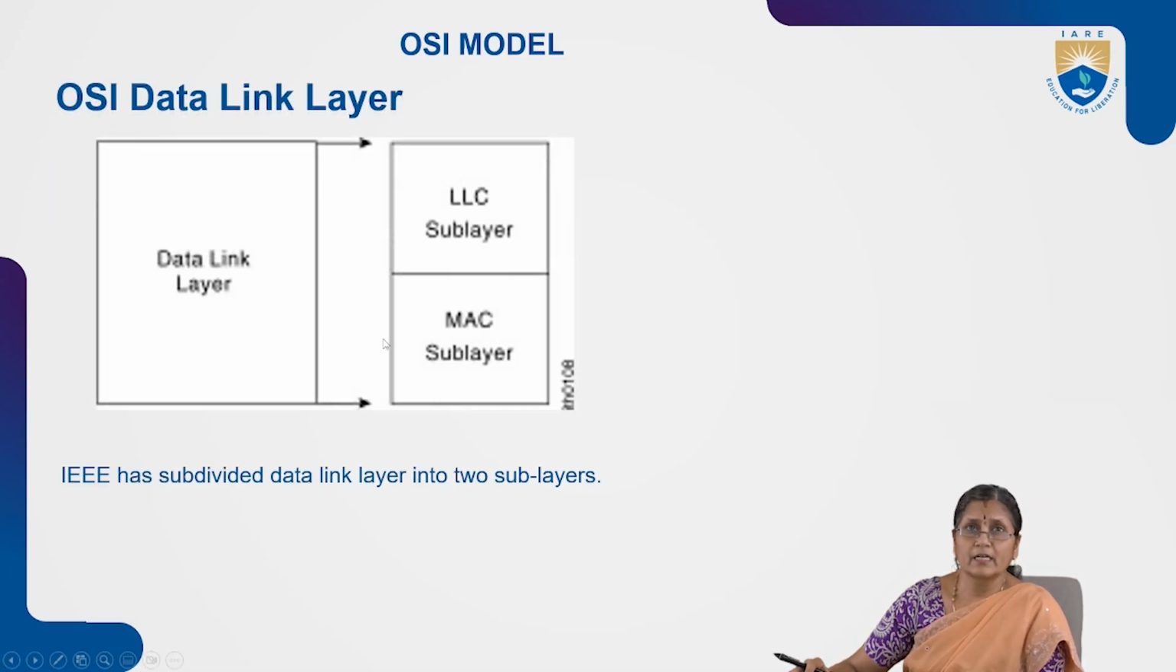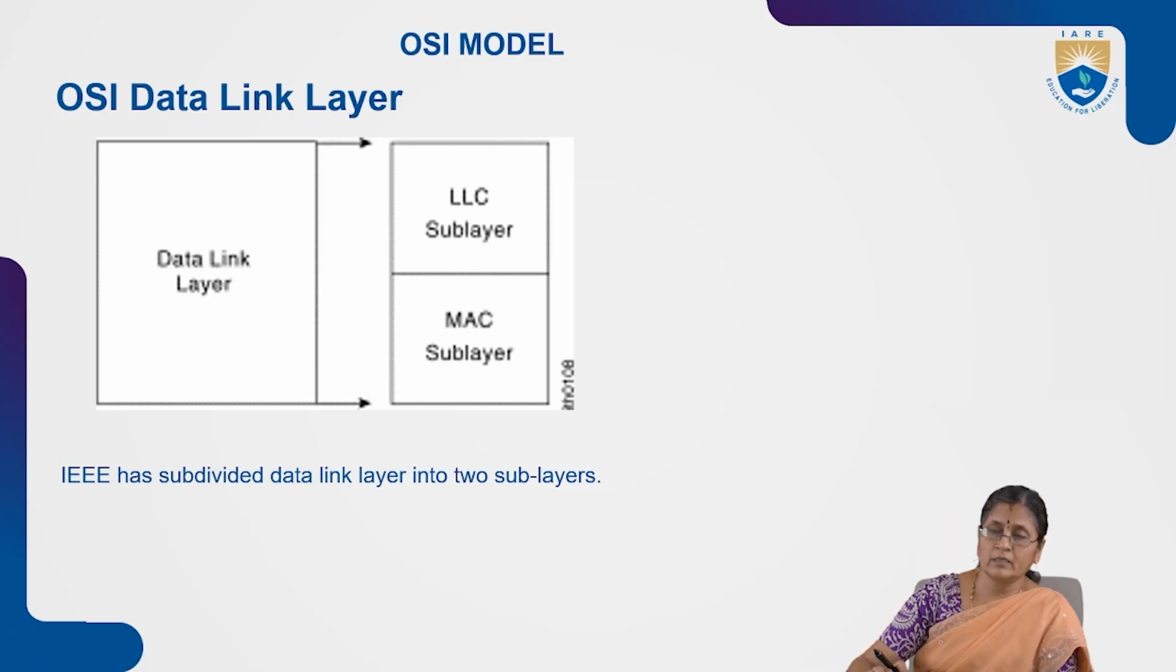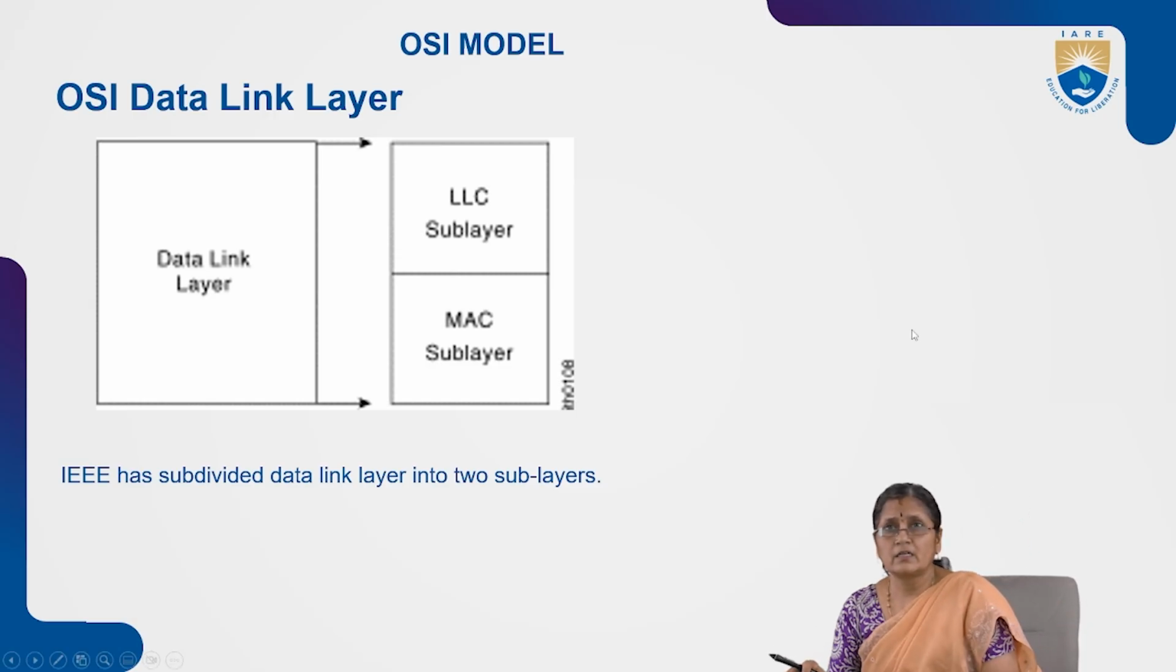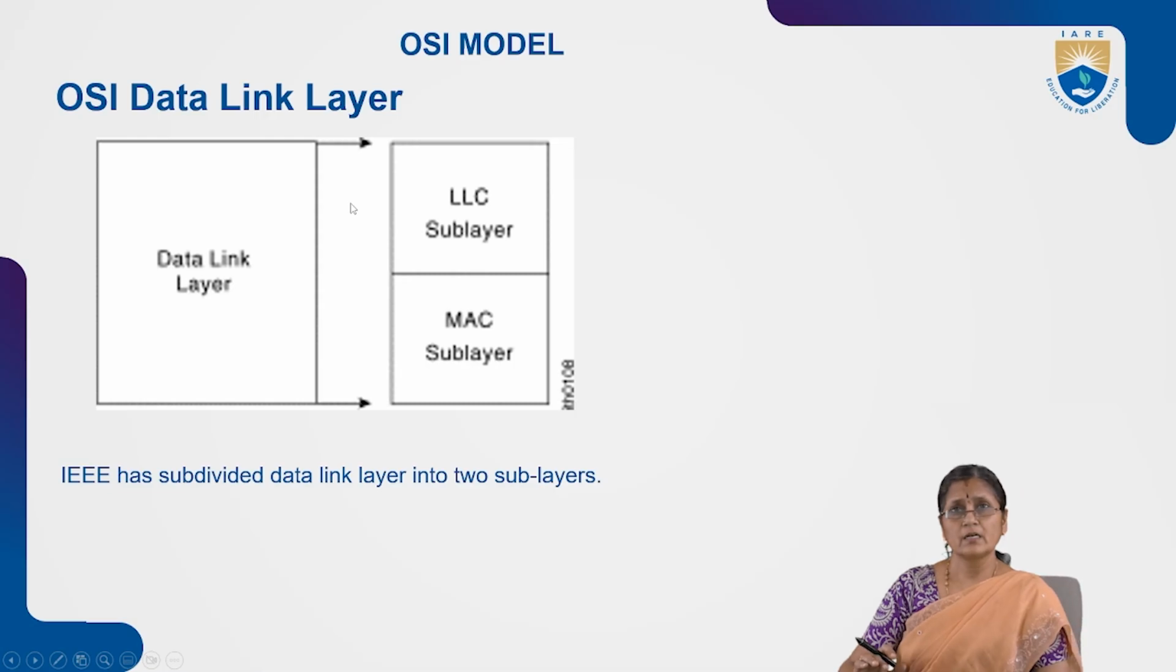So the OSI data link layer has different sublayers. One is the MAC sublayer, the medium access control sublayer. Another is the LLC sublayer, the logical link control sublayer. By using these sublayers, the OSI data link layer is going to provide the error-free transmission. How it is done, the process, everything we will discuss.